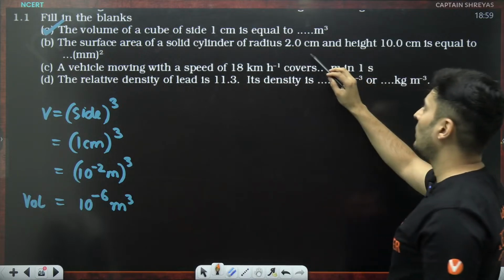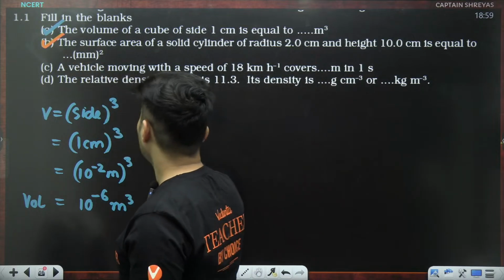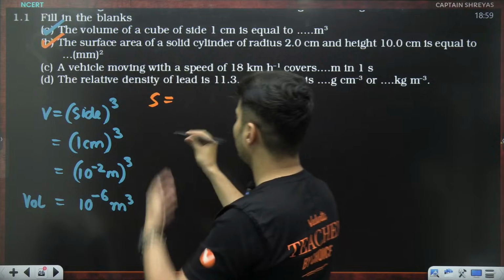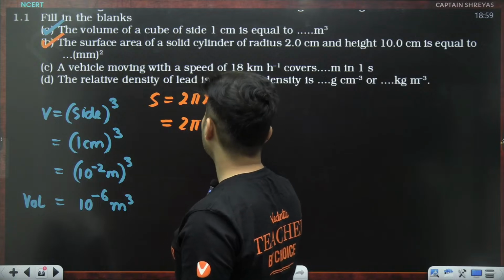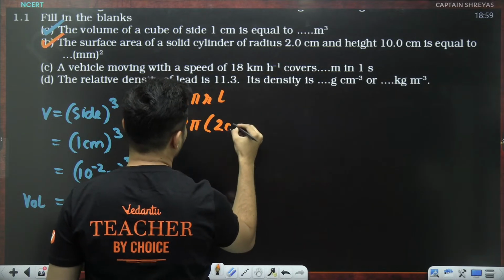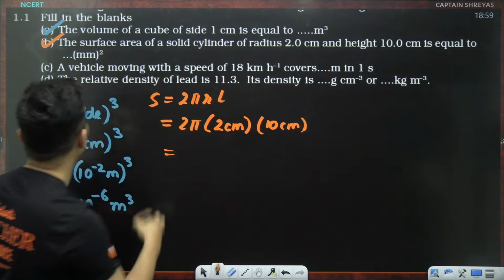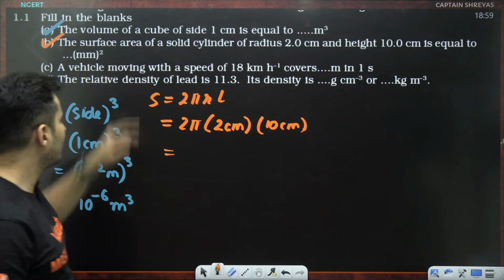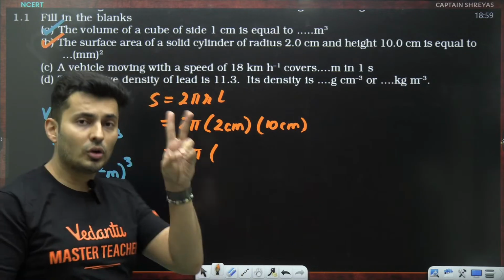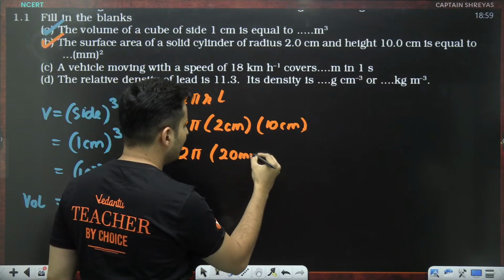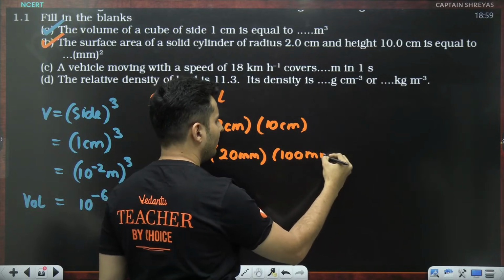Surface area of a solid cylinder of radius 2 centimeter and length 10 centimeters equals how many millimeters? So let's go to the second one. The surface area of a cylinder is 2 pi r into length. Radius is 2 centimeter. Length is 10 centimeters. But we have to give the answer in millimeters. So be careful. 1 centimeter is 10 millimeters. So 2 centimeters will be 20 millimeters. 10 centimeters will be into 10, so 100 millimeters.